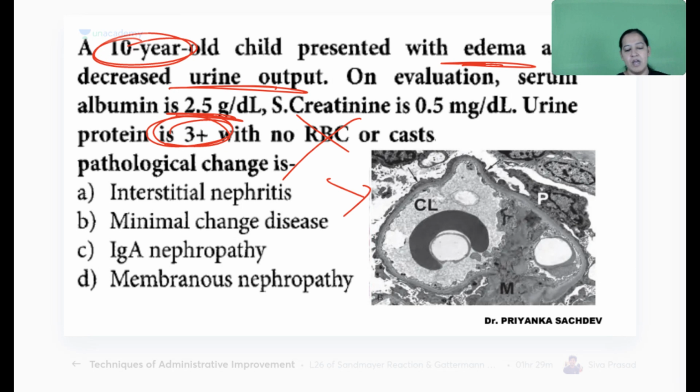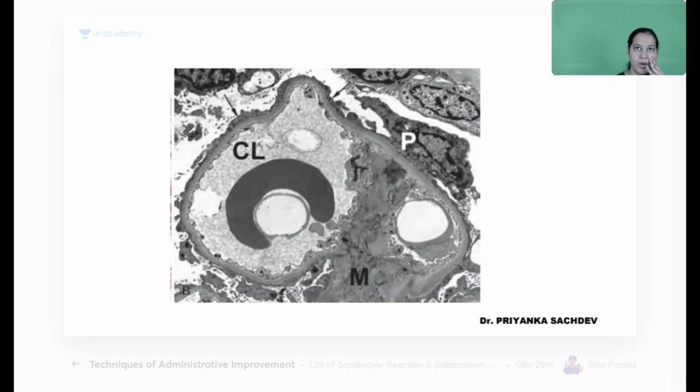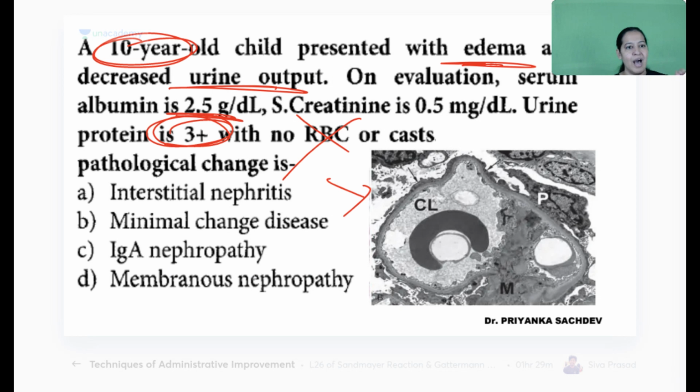And see the electron microscopy. What are you looking at in the electron microscopy? What is the typical feature in electron microscopy? Do you know the answer? If you know the answer, mark it. Otherwise, I will explain. What is the answer here? Child is there. Nephrotic syndrome is there. Electron microscopy in front of you. Two clues: child, nephrotic syndrome, with the electron microscopy in front of you.